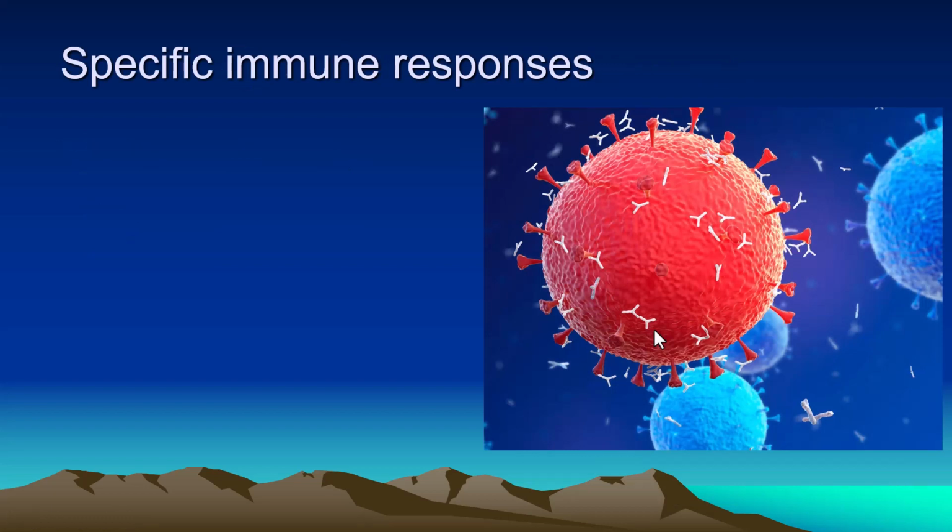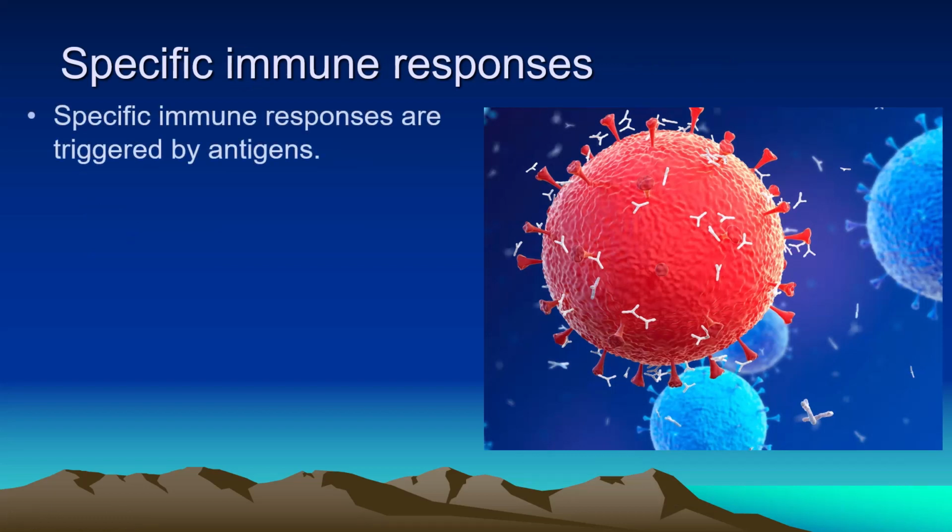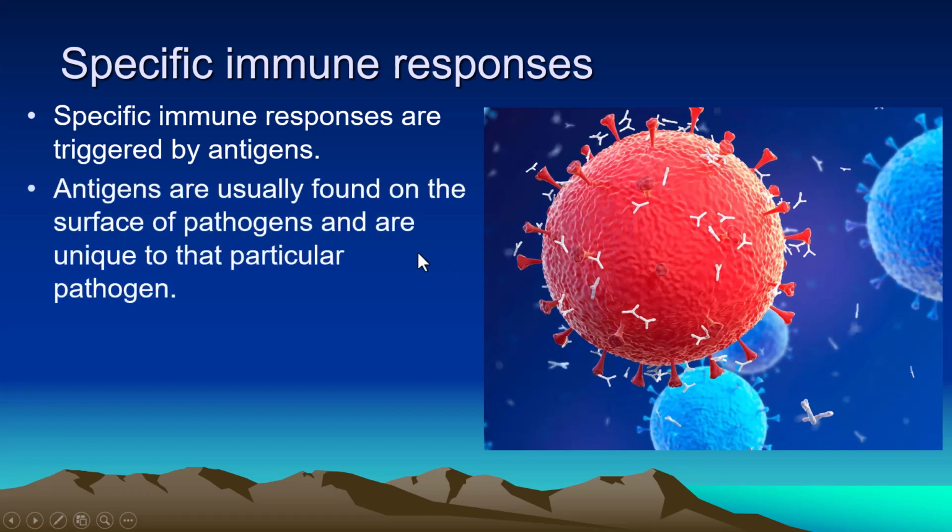Specific immune responses are triggered by antigens. Every pathogen, bacteria, or virus has antigens on its surface. Antigens are usually found on the surface of the pathogen and are unique to that particular pathogen. Every pathogen has a different type of antigen on its surface.